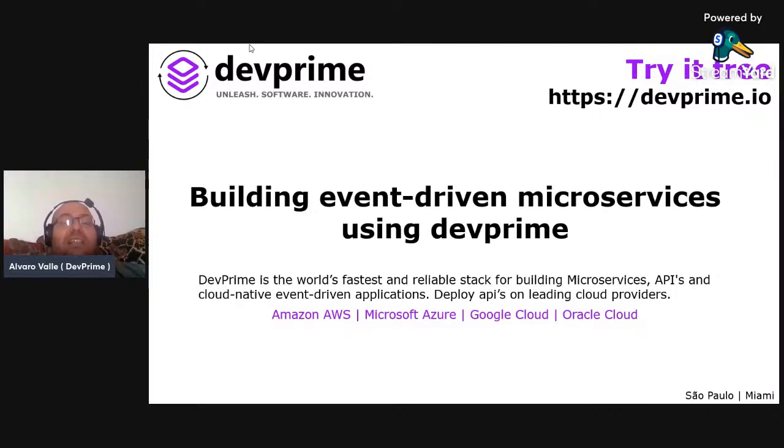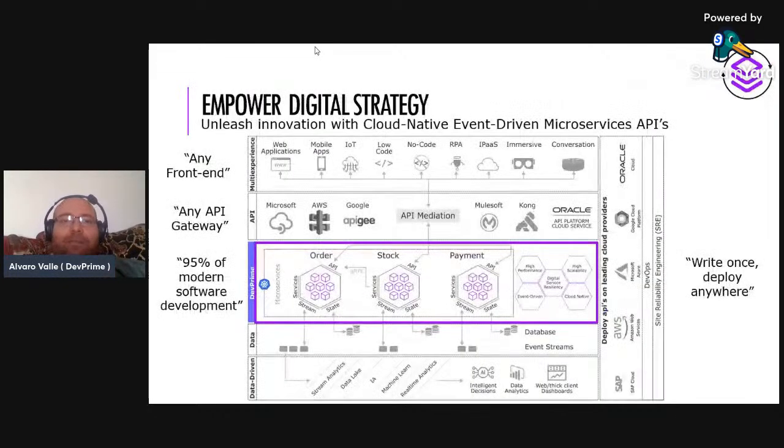Some people say that it's not something trivial, but in DevPrime, I can show you how to make this process a lot easier. Today we are all going to learn how to do that more easily.